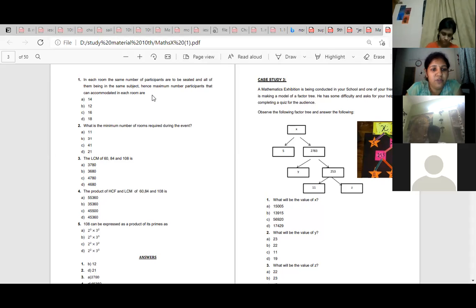What is the minimum number of rooms required during this event? Ma'am, 21. Divide all the numbers with 12 and then add them.